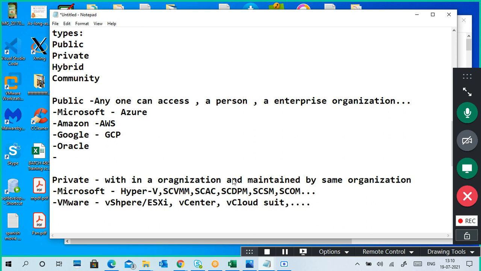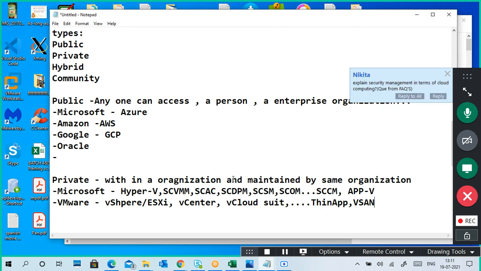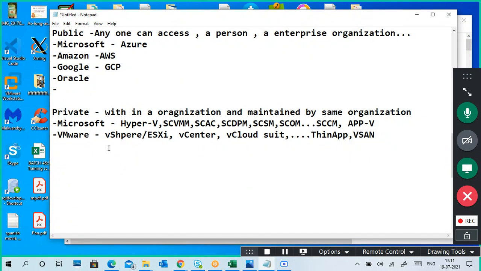Other things are also there, like Horizon, thin apps, thick apps, SCCM, App-V for application virtualization purposes, ThinApp, and vSAN for storage virtualization. These are all very useful for creating your virtualization environment. And this one, security management. Remember that one, I will tell you again.